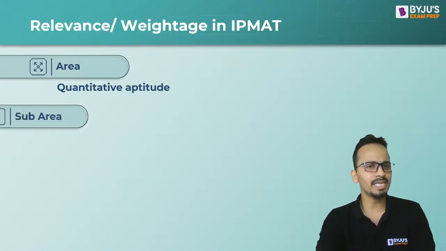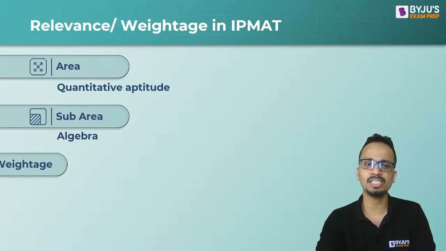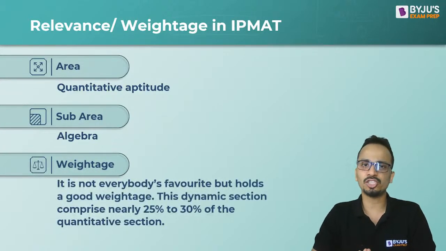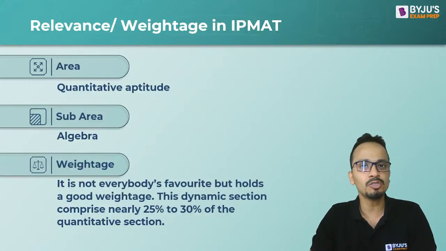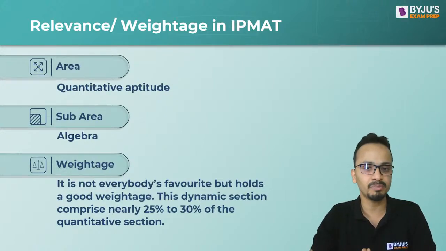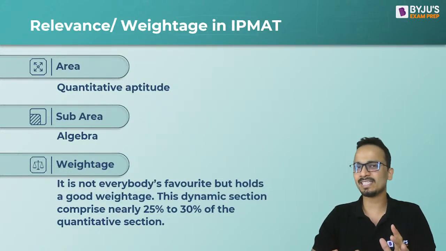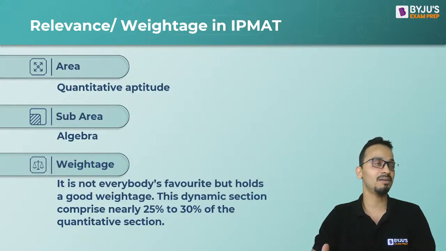First of all, let's have a look at the weightage of this particular section and its relevance. The area is quantitative aptitude, and we are going to look at algebra. Somewhere around 25 to 30% of the questions in the quant section come from algebra. This is not an easy topic.